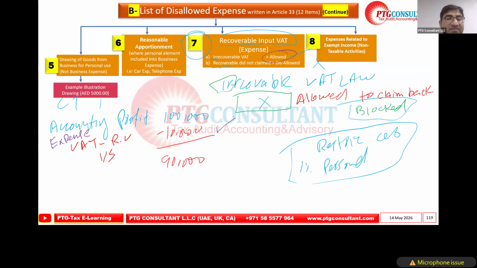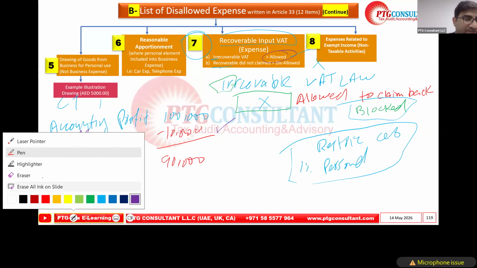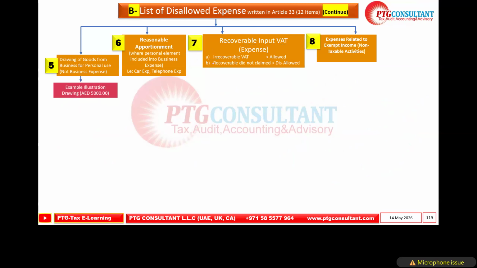Now, what is the recoverable? Any question so far here? Before moving to the next, any question?